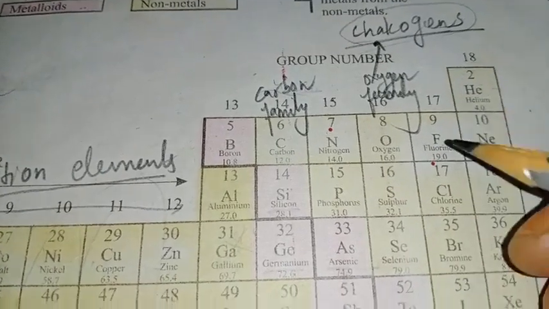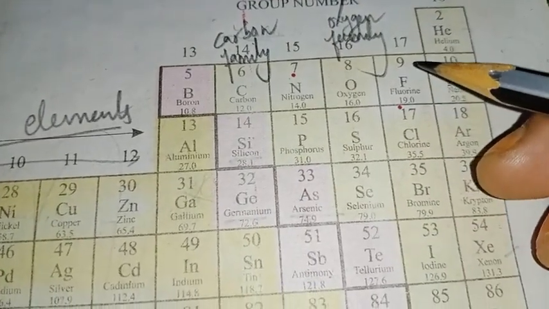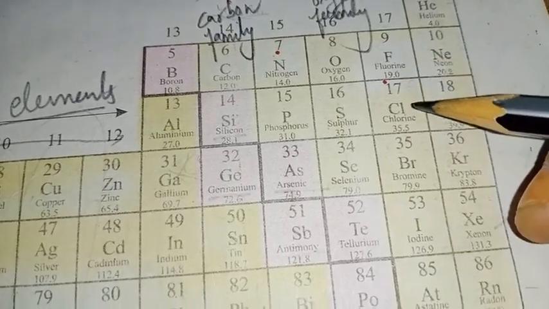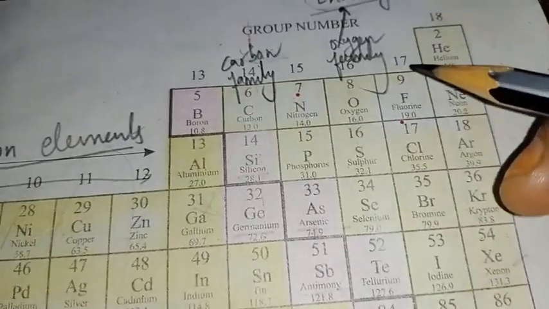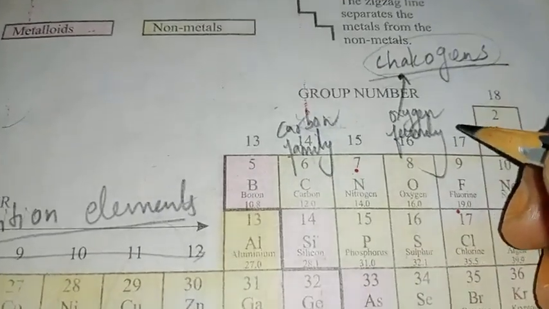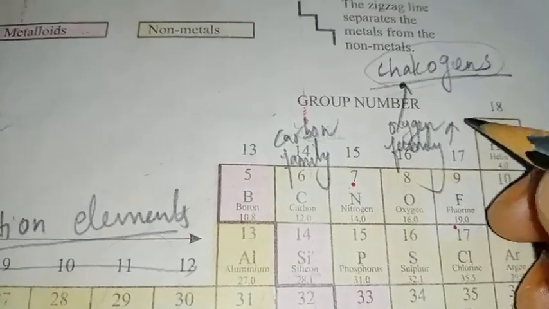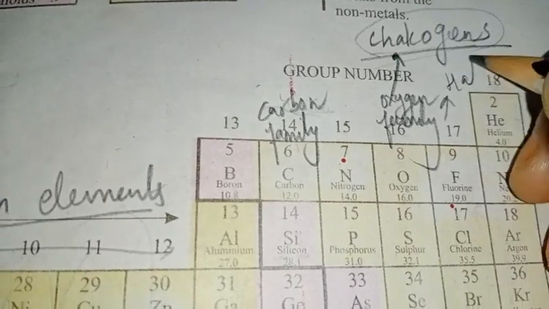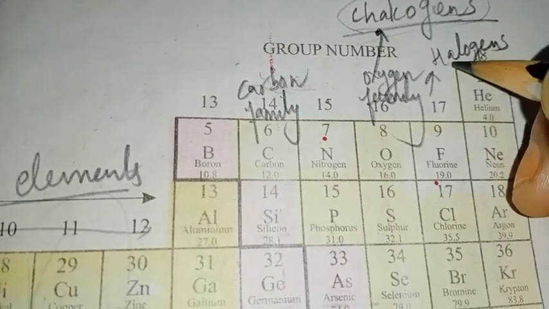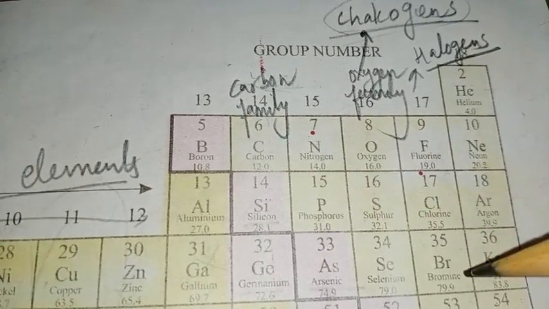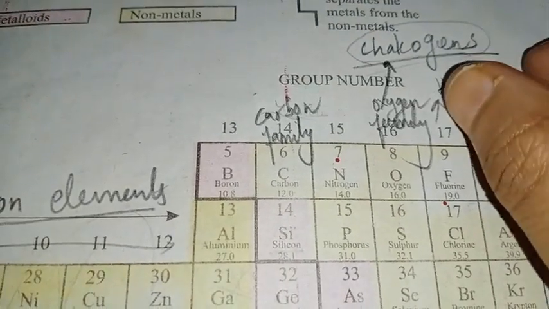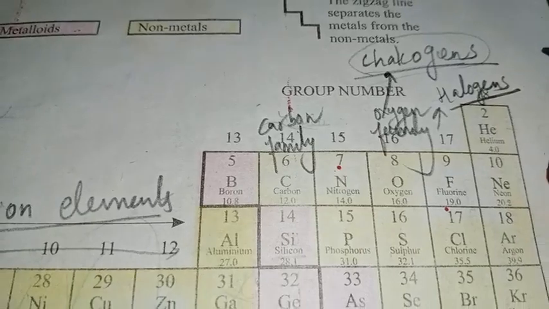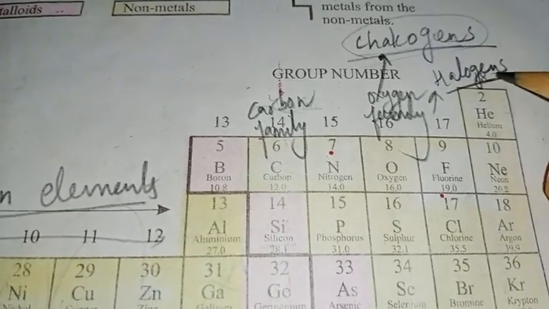Very simple. Now the 17th group, as you can see: fluorine, chlorine, bromine, iodine, then astatine. These are all 17th group elements, and they are also known by a special name, the halogen group. So 17th group elements are also called halogens. The word halogen refers to salt former.